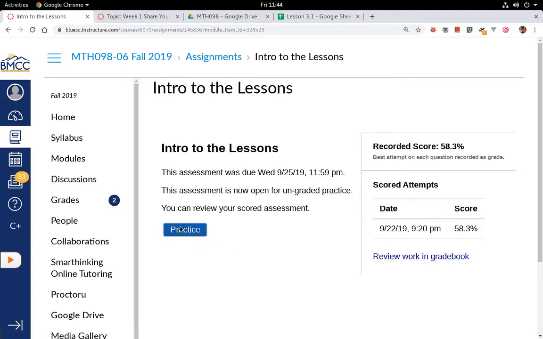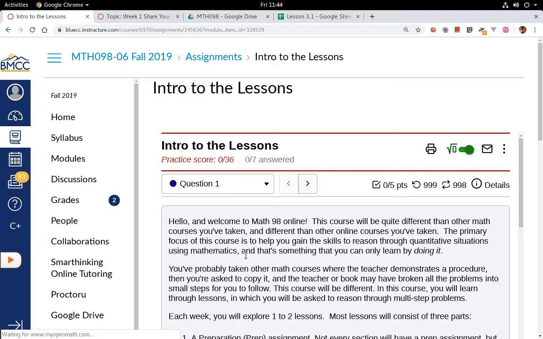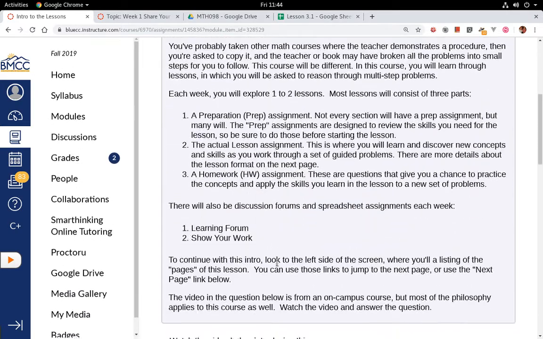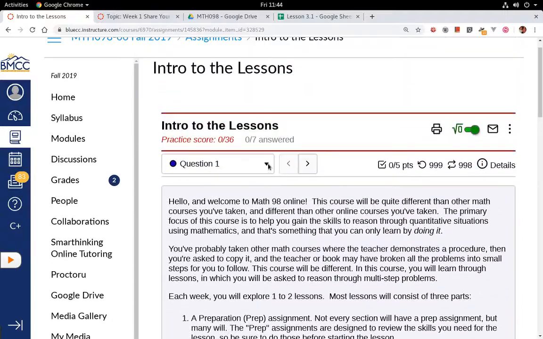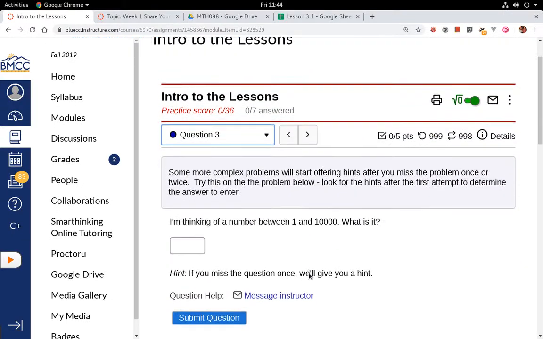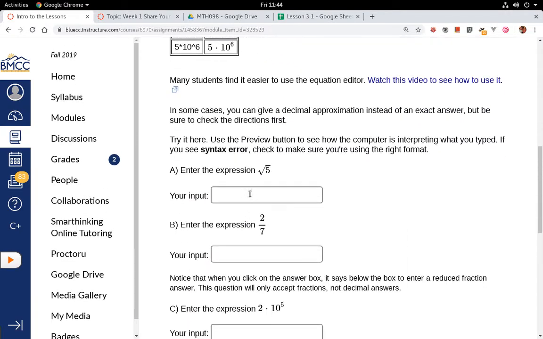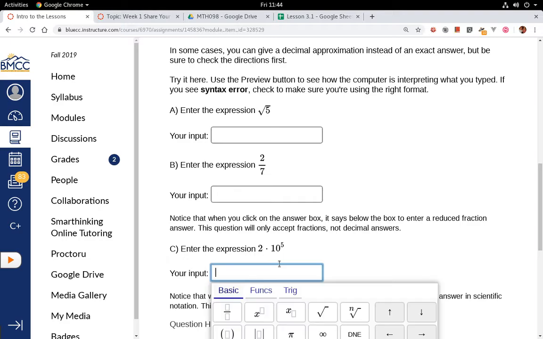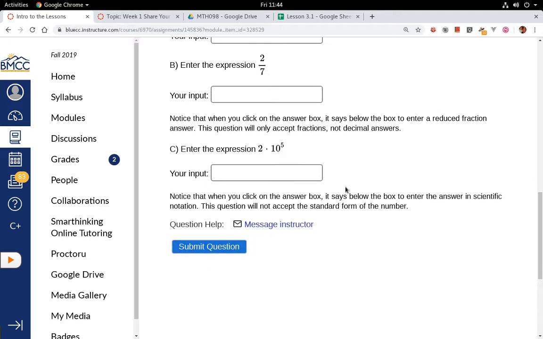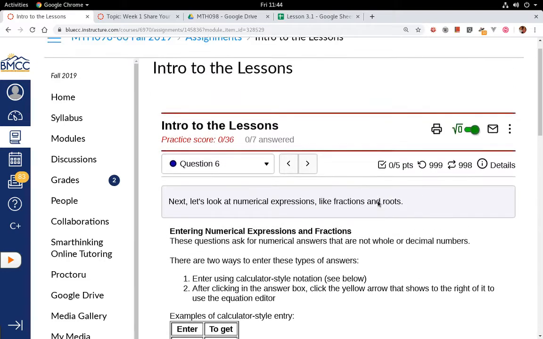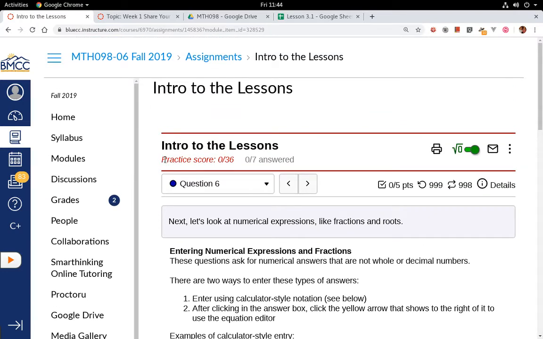So if I was getting ready for a test, I might want to go into the practice mode. And so that just looks at the original assignment. But if there's any problems that had numbers generated for them, then the problem is going to be slightly different than the one you had the first time, maybe. But it starts new where I can work on that problem, and then I can submit them. And again, it's reminding me here, it's in practice mode. Now it is going to record a practice score for you, and that will get recorded in the system, but it's not in the grade book, because it's in practice mode.